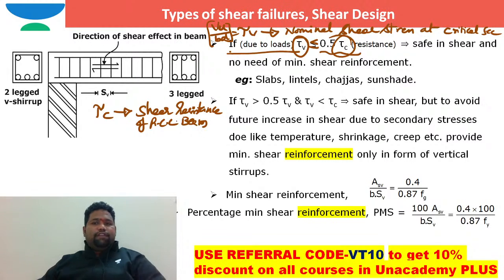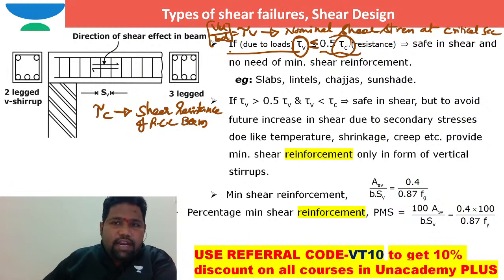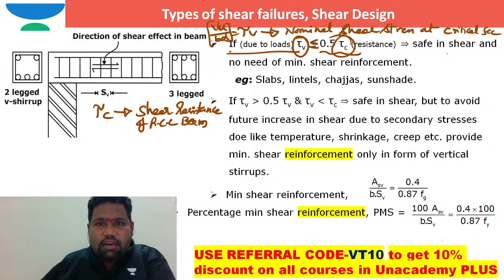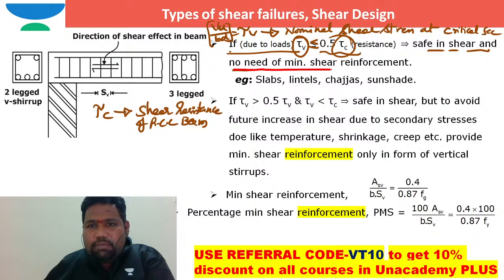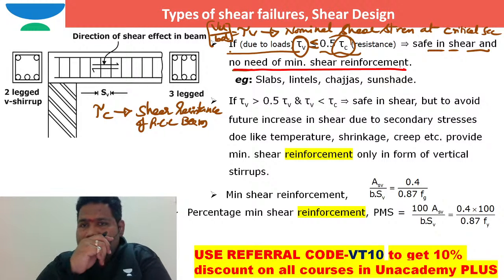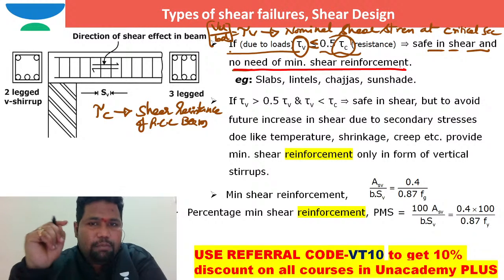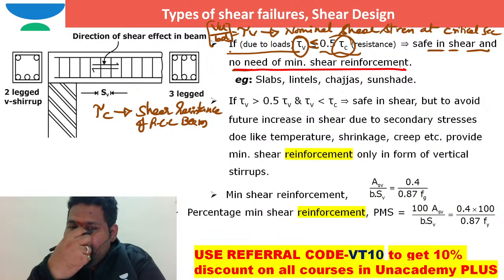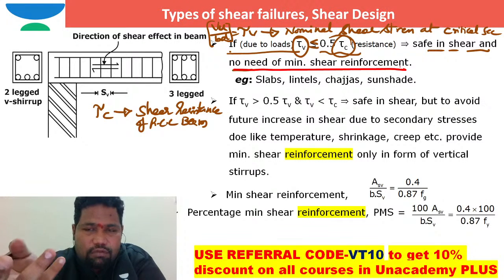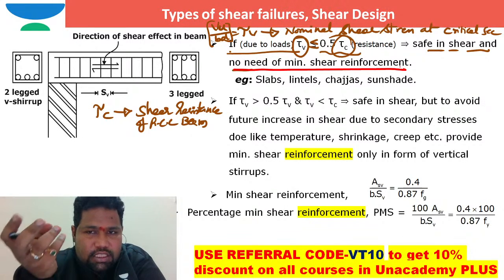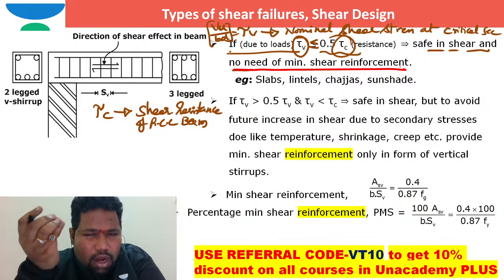If tau v is less than or equal to 0.5 times tau c, the shear resistance of the concrete, then I can say it is safe in shear, and there is no need of minimum shear reinforcement also. I hope you know that. Some people will ask me, sir, what are the examples where there is no need to provide even some small shear reinforcement?